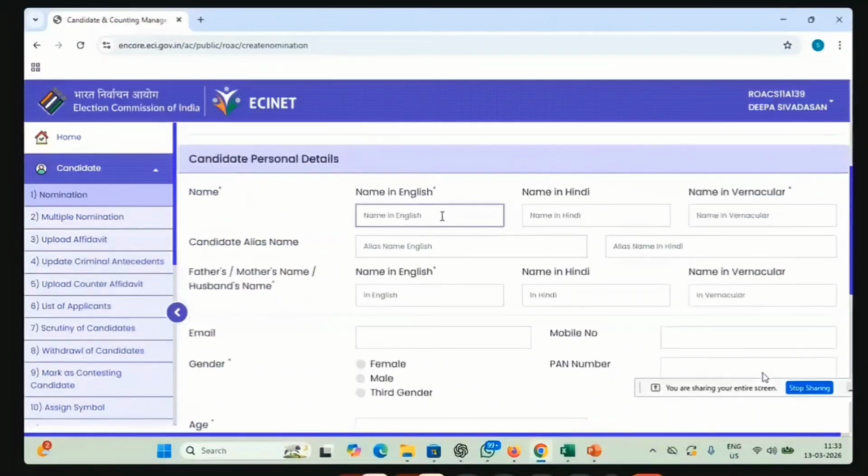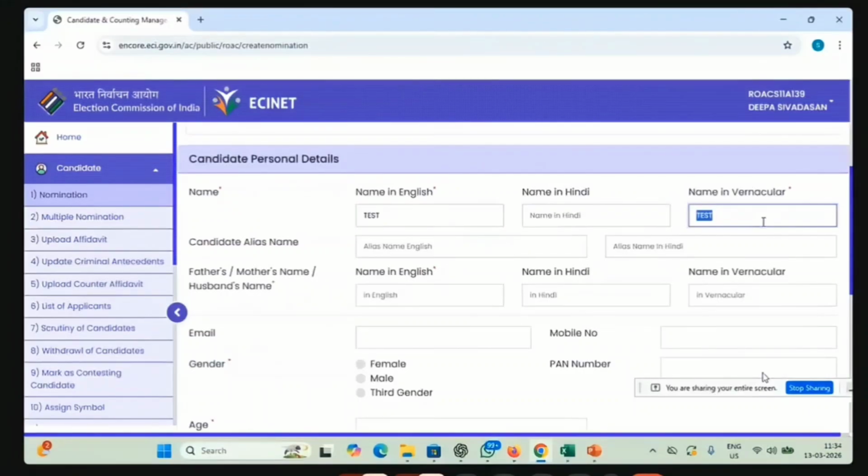Now next is simply filling the name in English, and the name in Hindi is not mandatory. So we can go for the vernacular, that is our Malayalam language. You can copy paste the Malayalam font here. Then we have the candidate alias name, which is not mandatory. And one thing you have to make sure: the name we are providing here, the name in English and the name in Malayalam, will be the name visible to the public, the name in the 7A, the name in the ballot paper, the name in the counting display, everything.